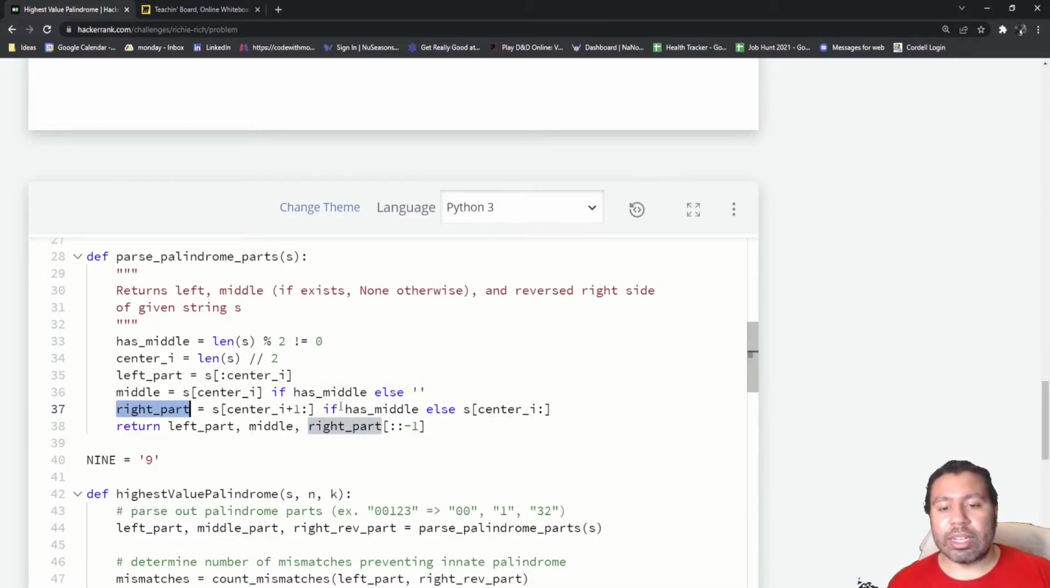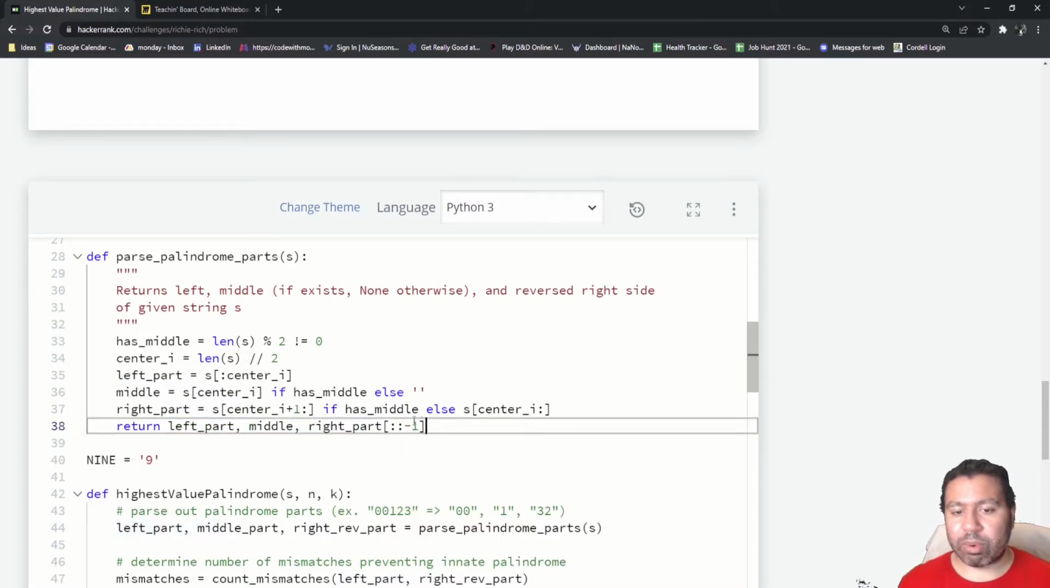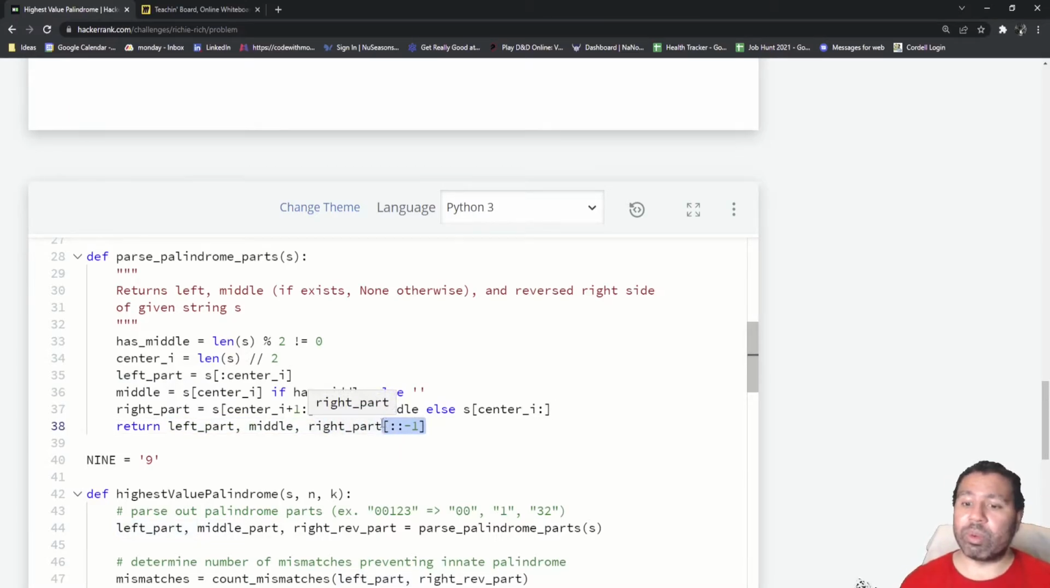Then the right part is, again, a little contingent on whether there's a middle or not. So if there is a middle, then I want to grab 1 plus the center index because I want to skip the center and grab the right part. Otherwise, there is no middle and I can just grab the center index onward. And so that's how that works. Then I will return the left part, the middle, and then the right part, but the right part is reversed in order to, again, line it up with the left part.